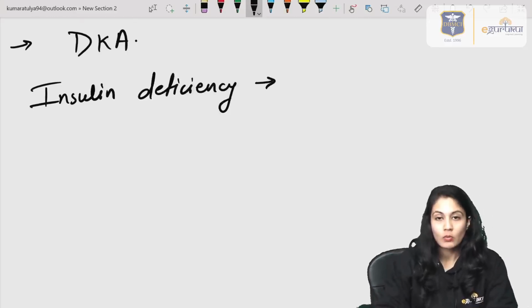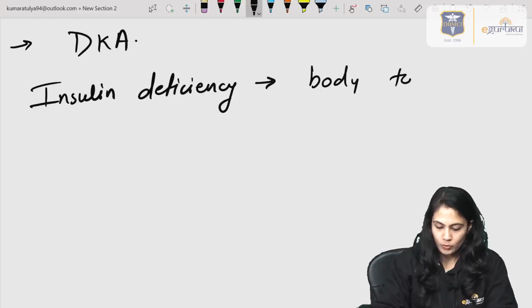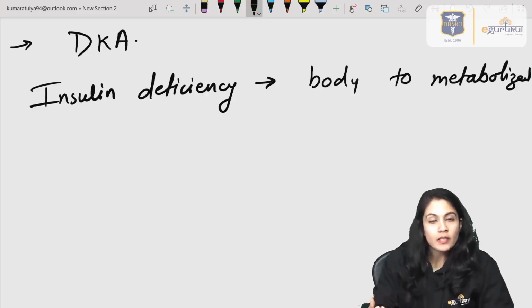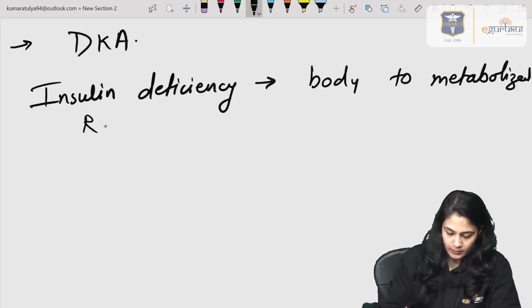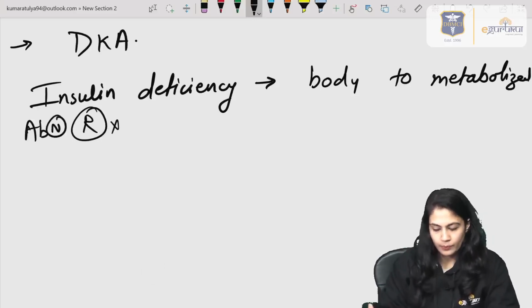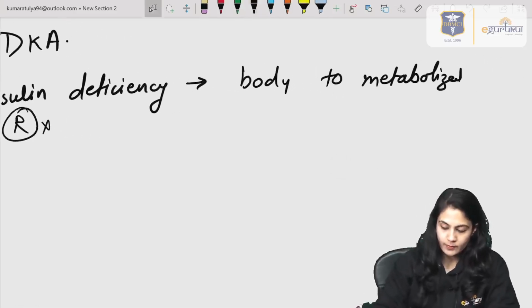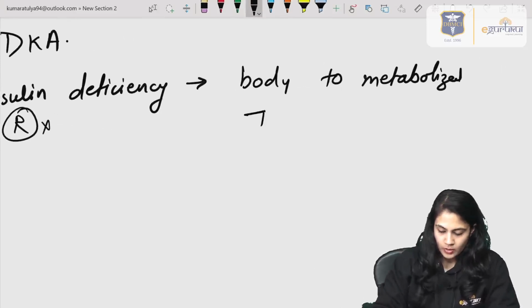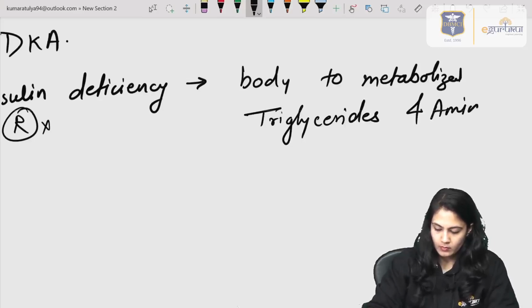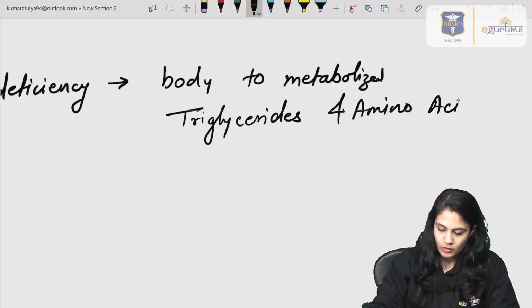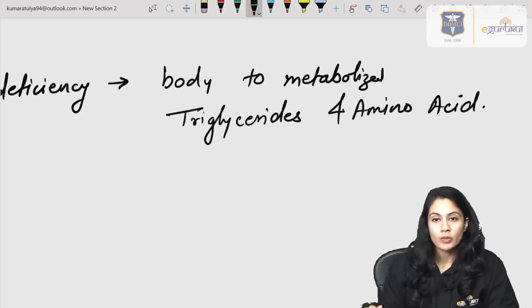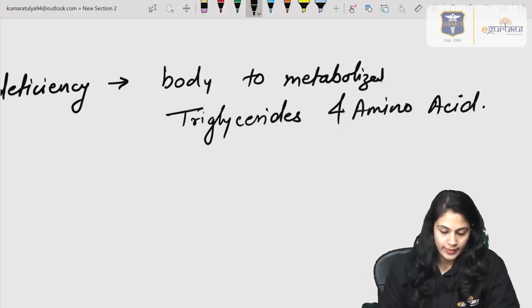Insulin deficiency, or abnormal receptors, will lead the body to start to metabolize the triglycerides and the amino acids. Because of the lack of glucose and energy, it starts to metabolize the triglycerides and amino acids.